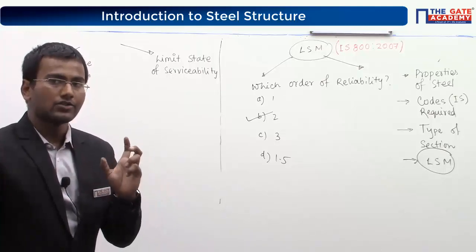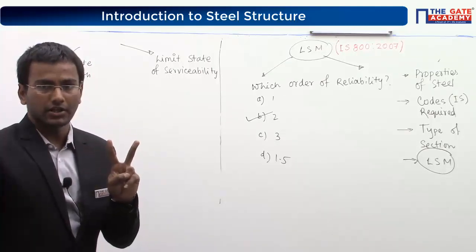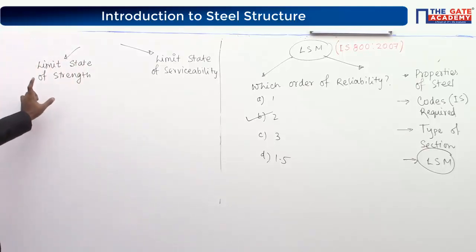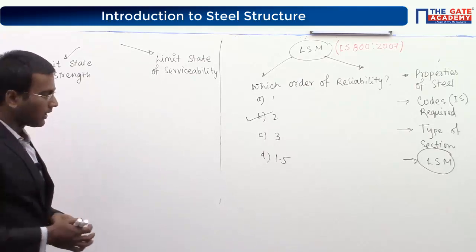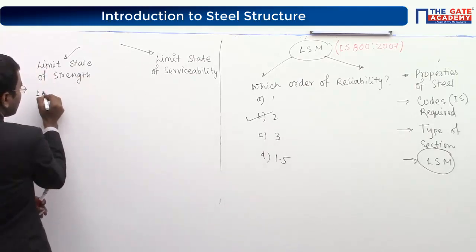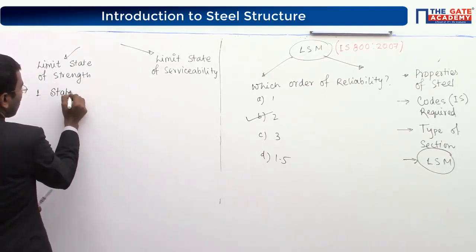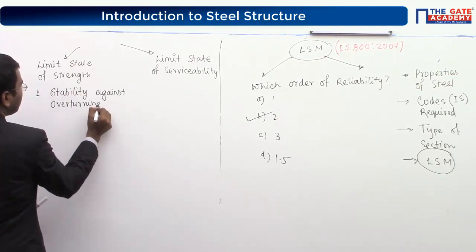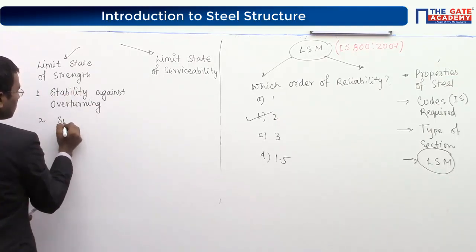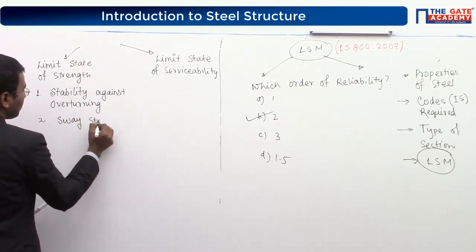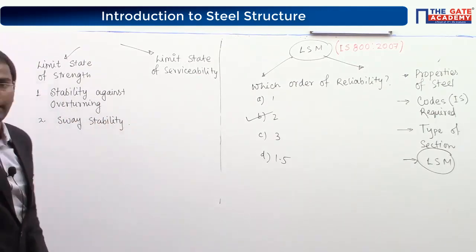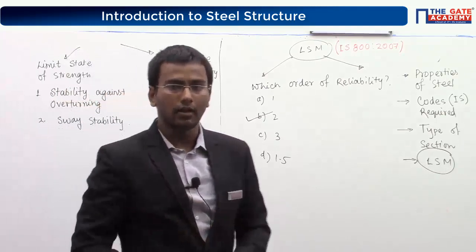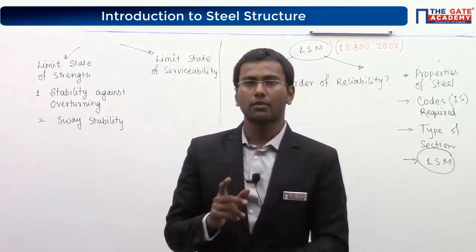Here in steel there are only two major considerations for strength: one is stability against overturning, and number two, sway stability.